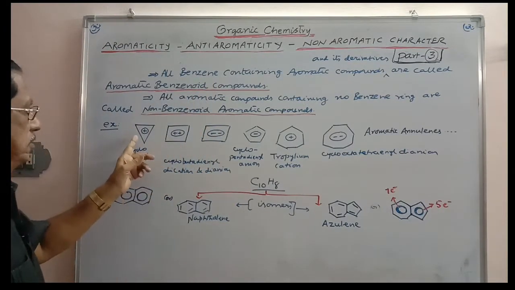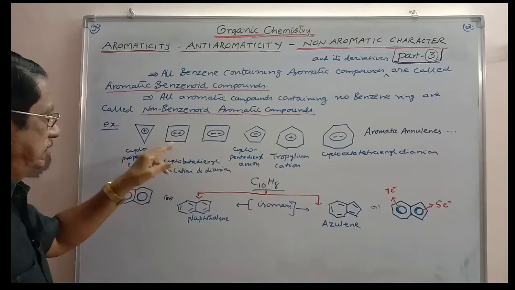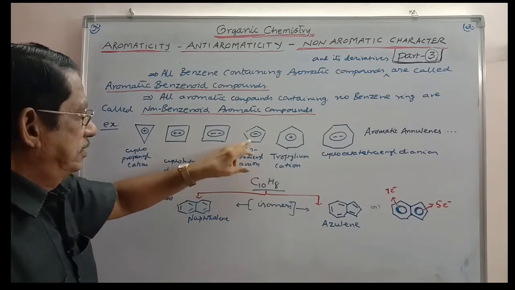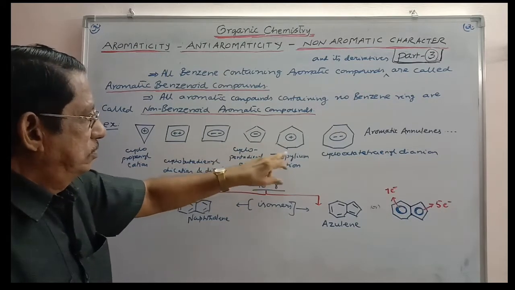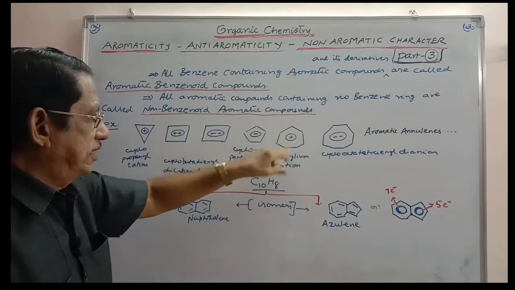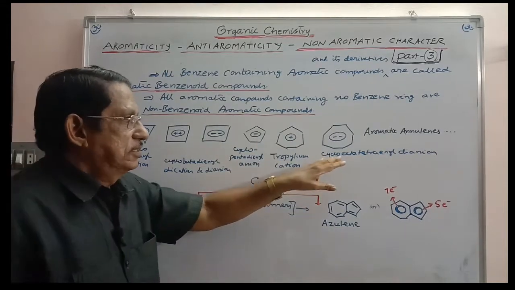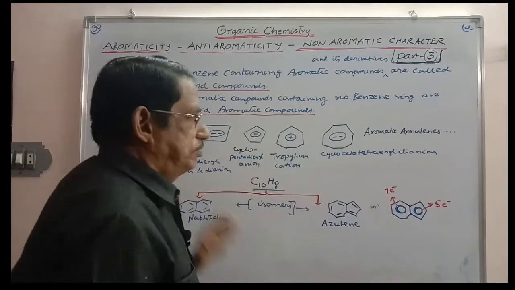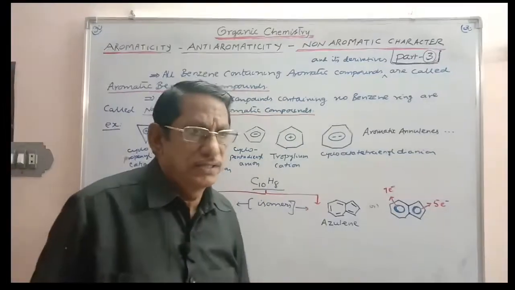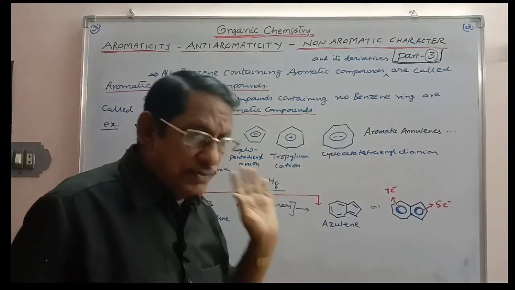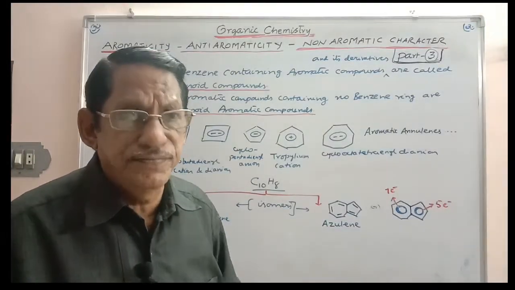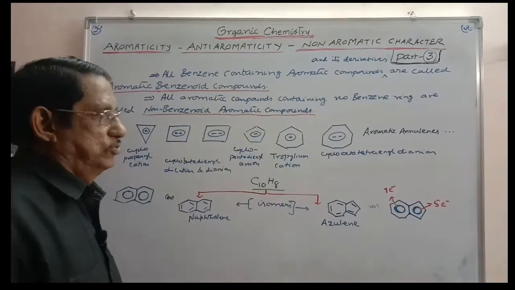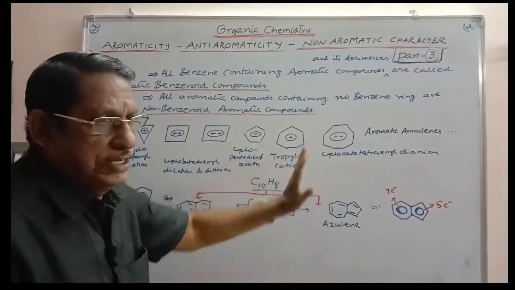Cyclopropenyl cation, cyclobutadiene dication and dianion, and this is cyclopentadienyl anion, cycloheptatrienyl cation, which is called tropylium cation, cyclooctatetraenyl dianion. All these we discussed previously. All these are aromatic, but none of these contains a benzene ring, and so these are all called non-benzenoid aromatic compounds. Up to this extent it is okay.